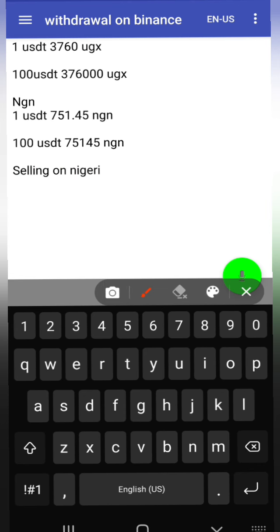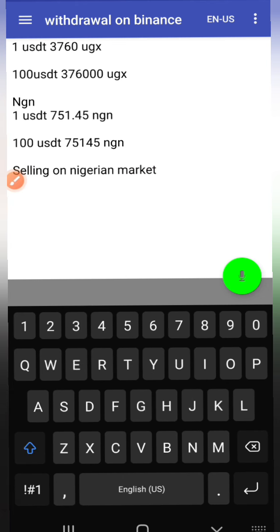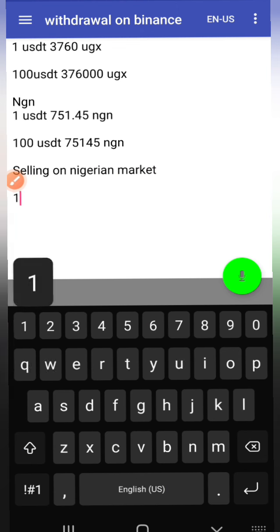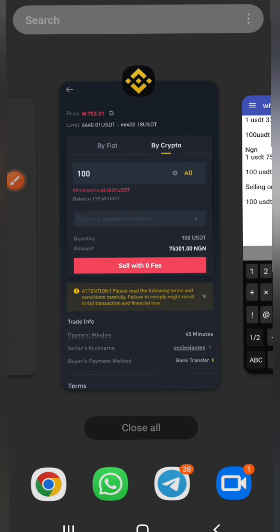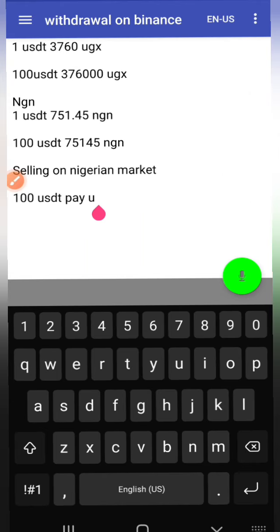For 100 USDT, they will pay you 75,300 Nigerian naira, right?